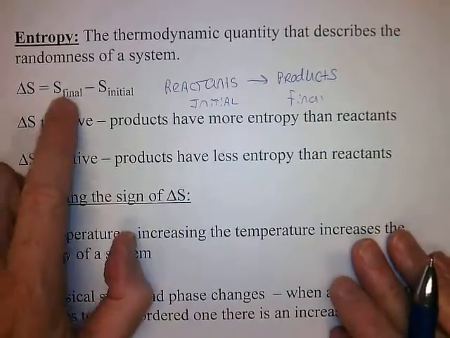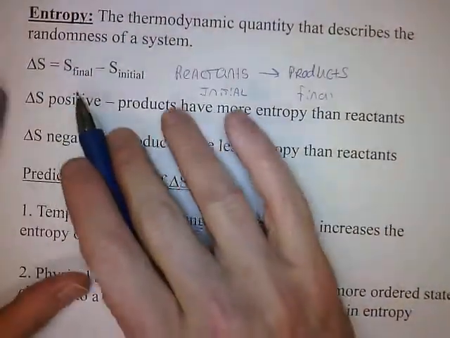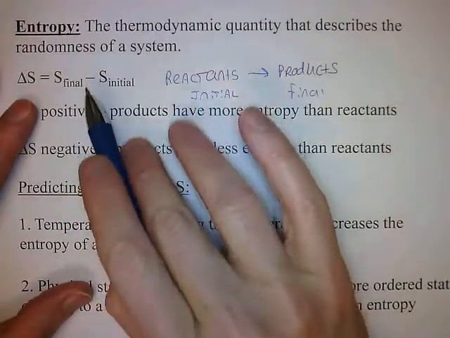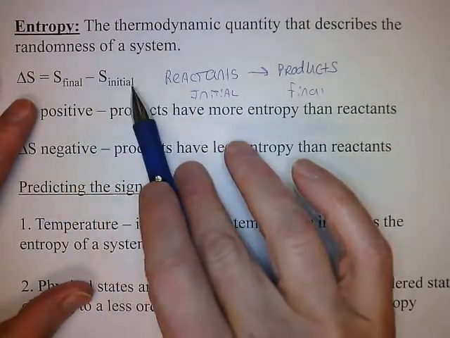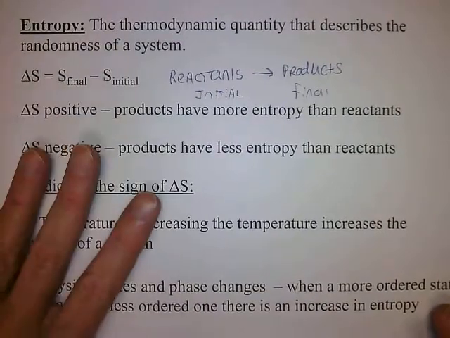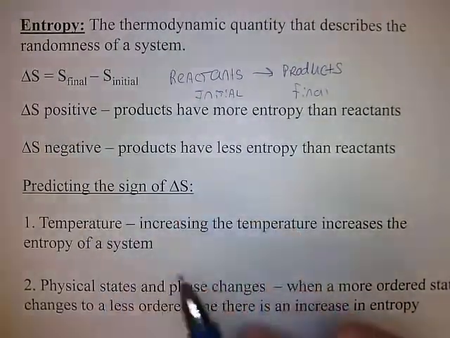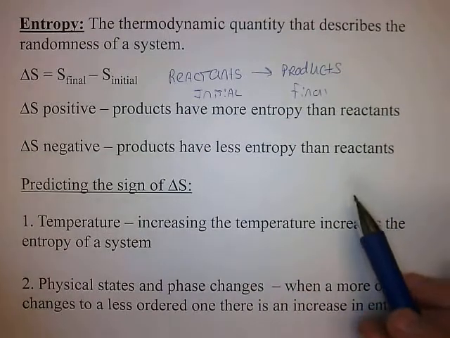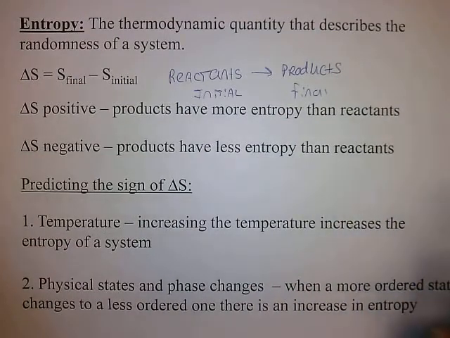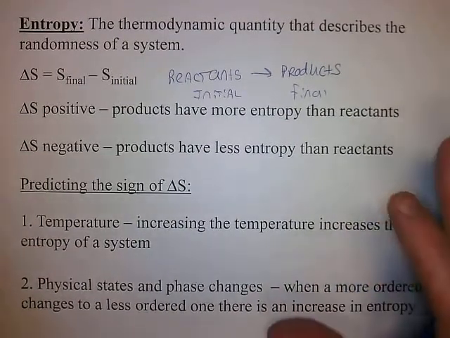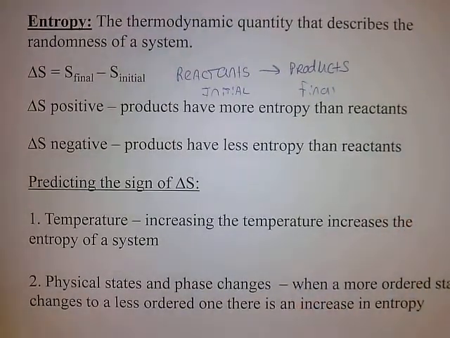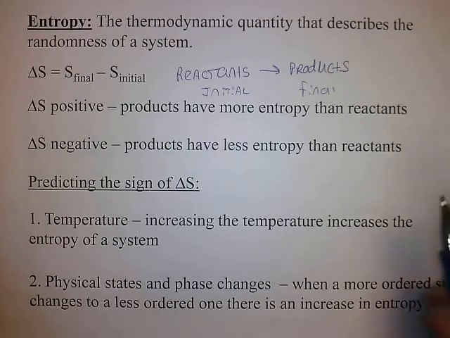So by saying final minus initial, we're basically saying products minus reactants. So the entropy of the products minus the entropy of the reactants. It's important that you set this up correctly, otherwise you'll have problems with sign conventions, and you'll wind up adding something instead of subtracting it. Sometimes it's supposed to come out negative.